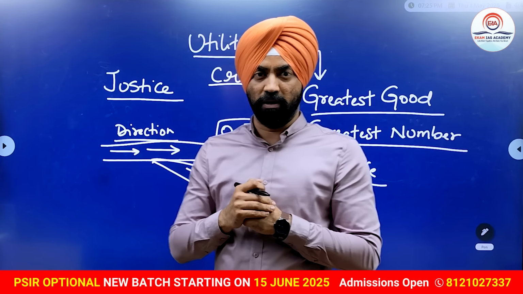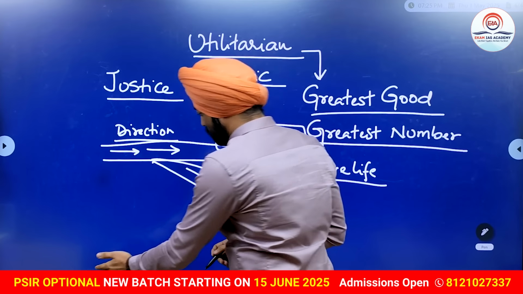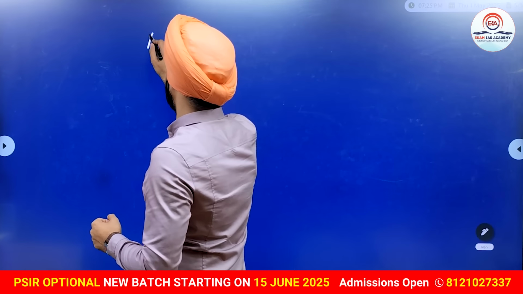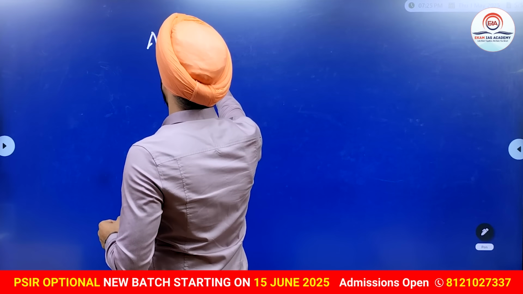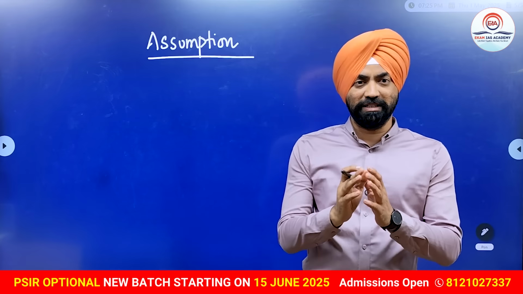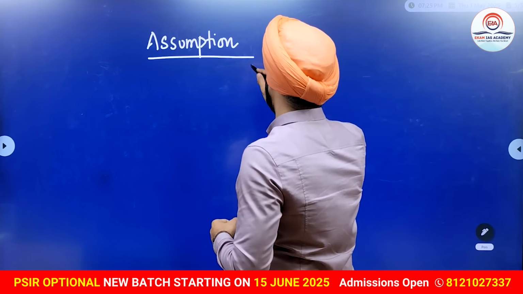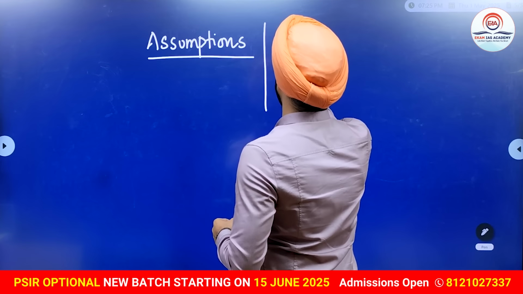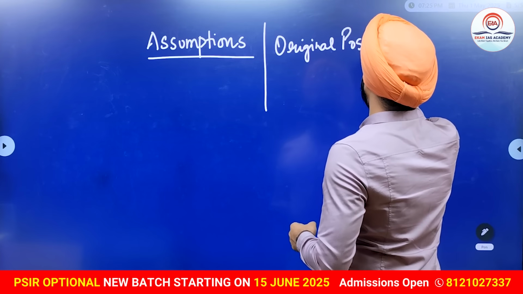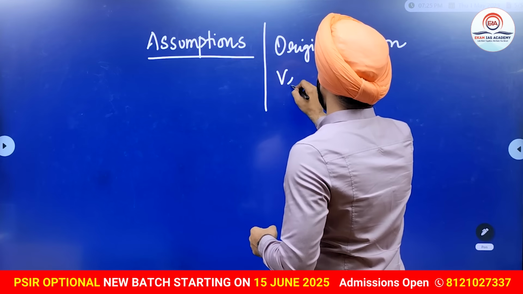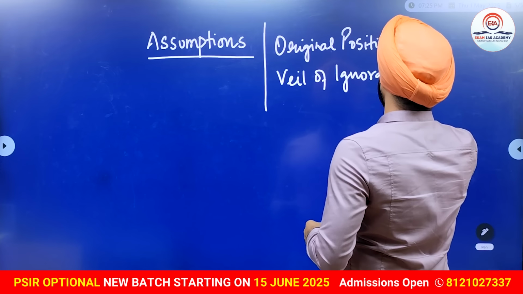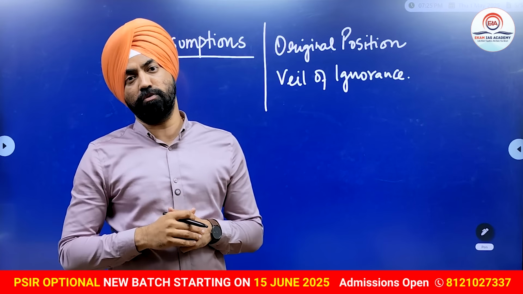Now, it is not possible, right? You all know. Now, what he suggests is, it can be achieved. But he says we need to take a few assumptions to achieve this fair and just society. What assumptions does he say? There is something known as the original position, and there is something known as the veil of ignorance. These two, we need to understand to understand the theory of justice of John Rawls.